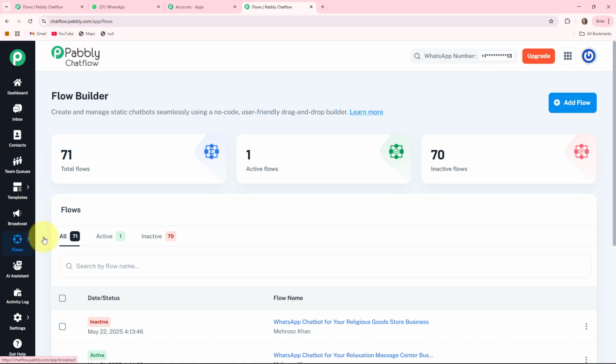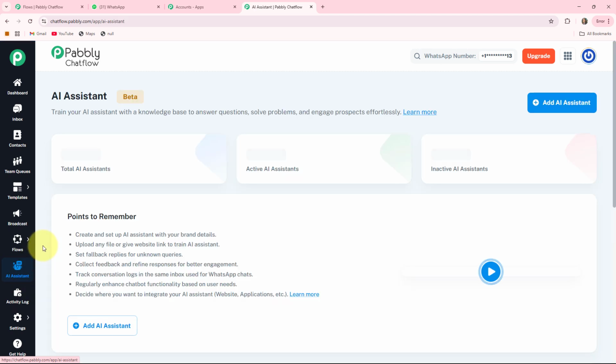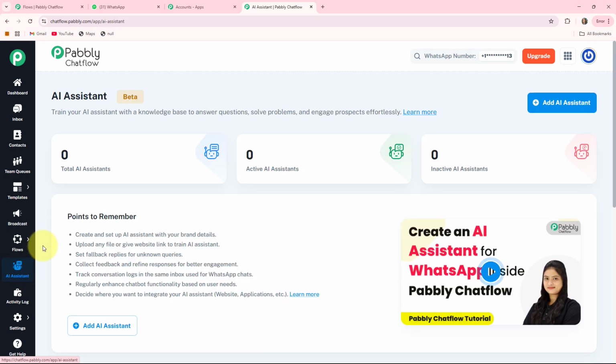This is where you build your WhatsApp chatbot using a visual flow builder. It is also used for creating conversation paths, capturing data, offering products, browsing, etc. The eighth one is the AI assistant, in which you can train your AI assistant with a knowledge base to answer common questions. It will also solve your problems. Here we also provide a video of how to create an AI assistant for WhatsApp inside Pabbly Chatflow.